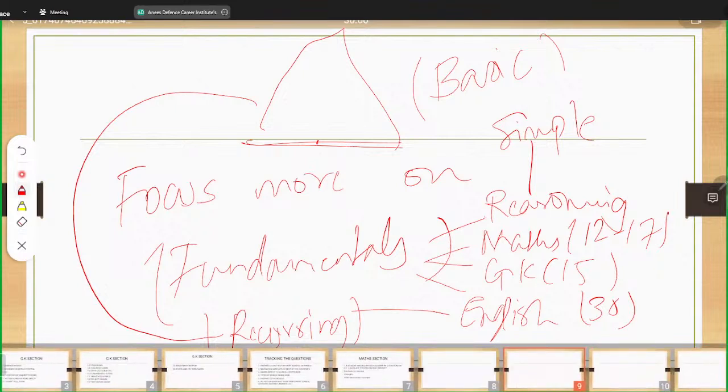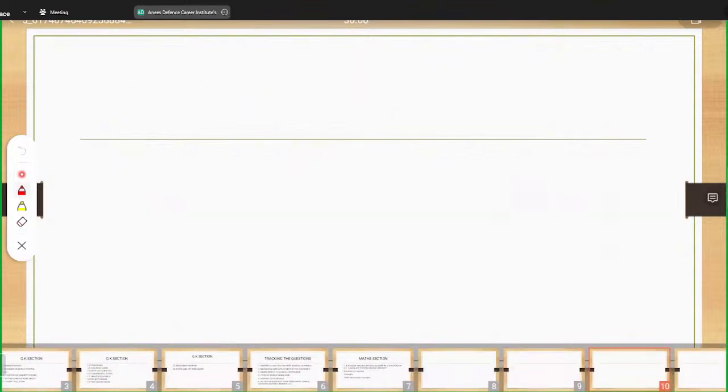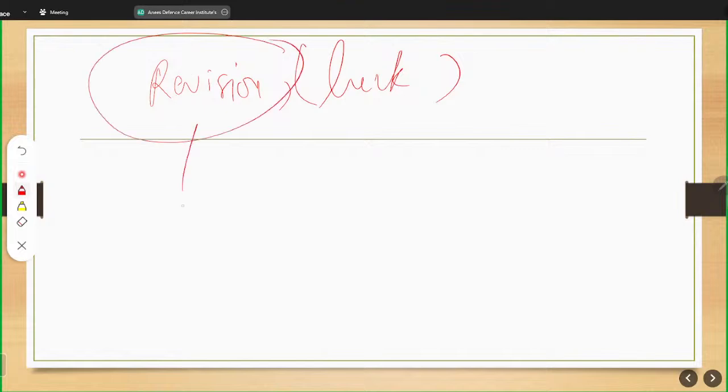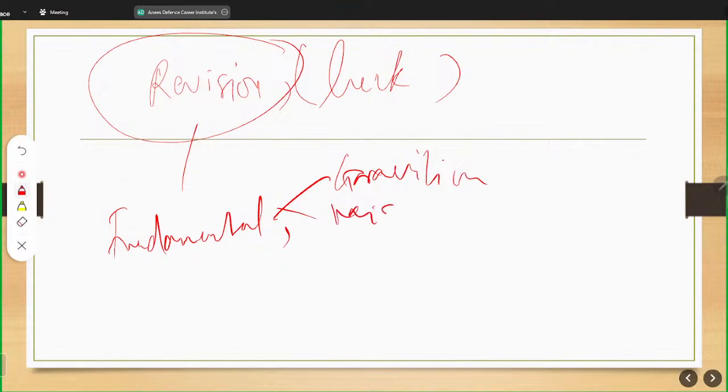Then English is a much doable part, and GK is about some factors of your revision, and there is a big factor of luck in GK also. But I hope that the fundamental things, like today it was fundamental duties, it was gravitation, then it was related to missile, won't get neglected by you, because these things will give you marks.